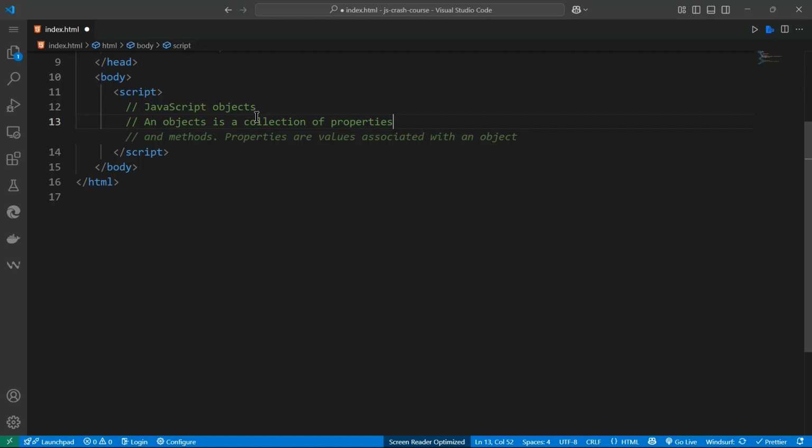An object can hold key and value pairs. What I mean is, let's take an example.